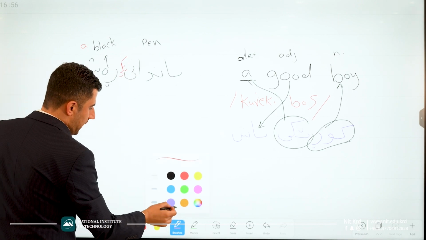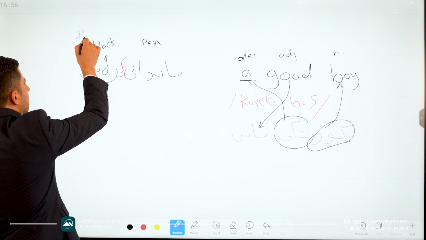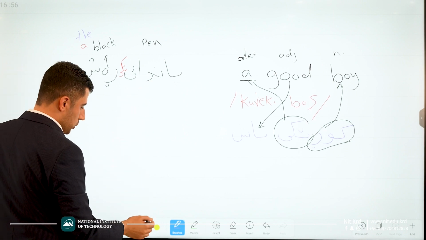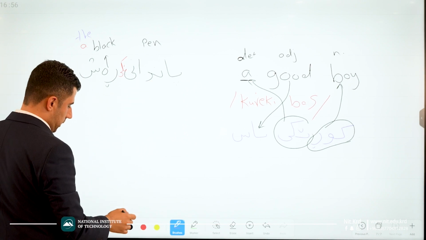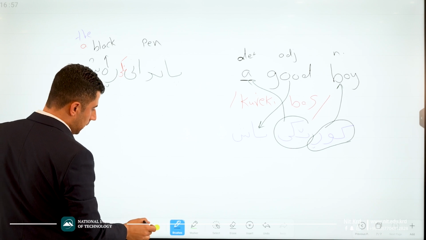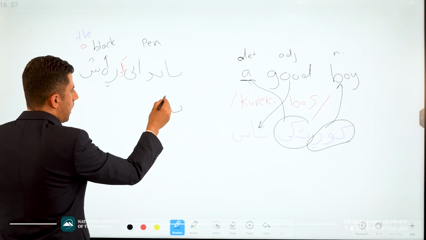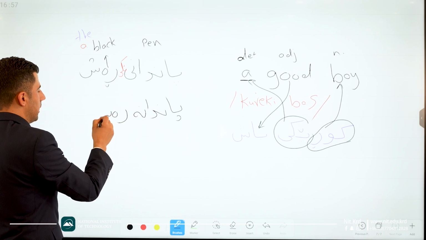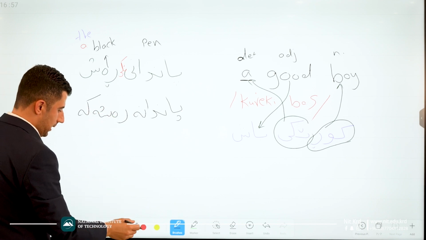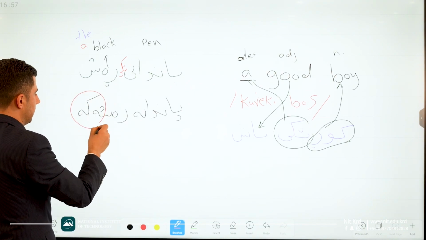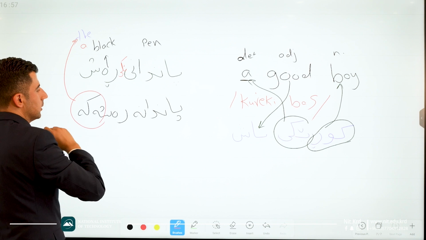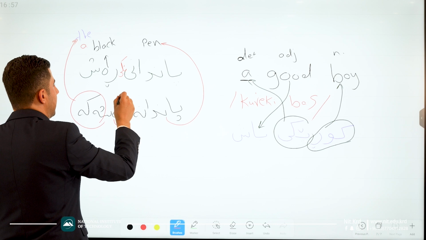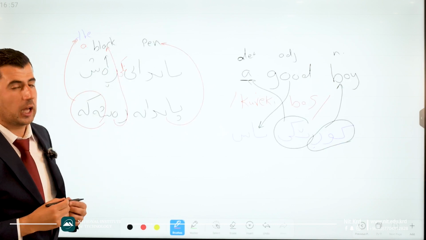If I say the black pen, here I have to use pandana rashaka. Have a look. This one is the. Pandan is pen. Rush is black. Pandana rashaka.